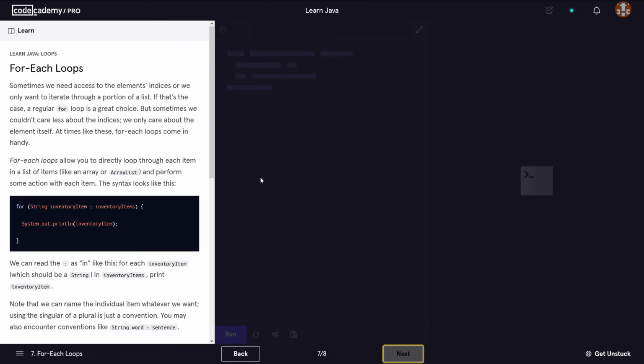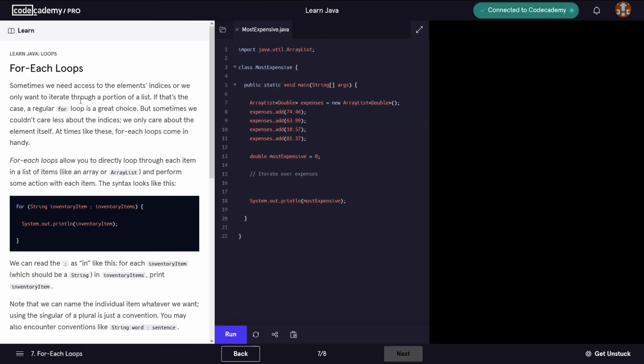Now moving on to the next lesson, for each loops. So we're going to cover the for each loops. Sometimes we need access to elements' indices, or we only want to iterate through a portion of a list. If that's the case, a regular for loop is a great choice. But sometimes we couldn't care less about the indices. We only care about the element itself. At times like these, the for each loops come in handy.